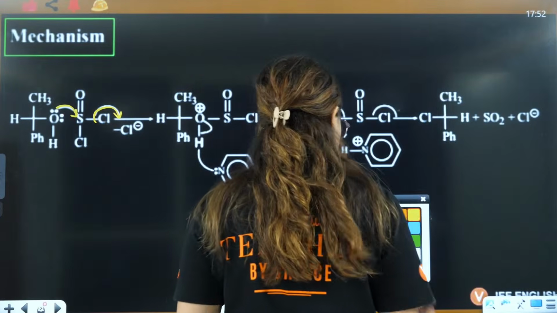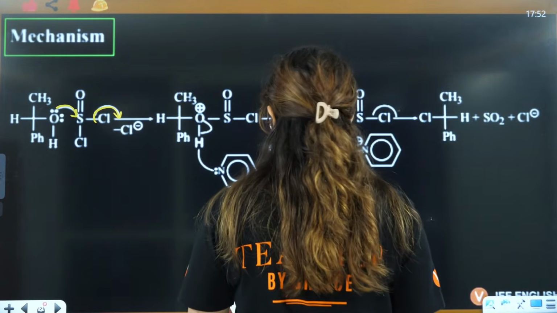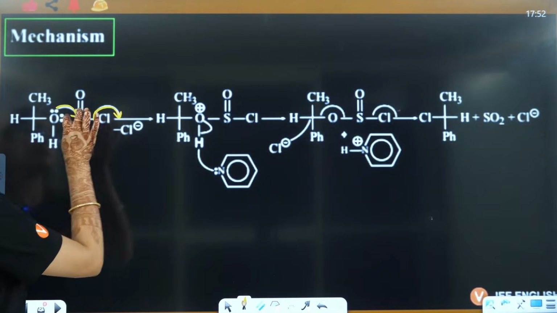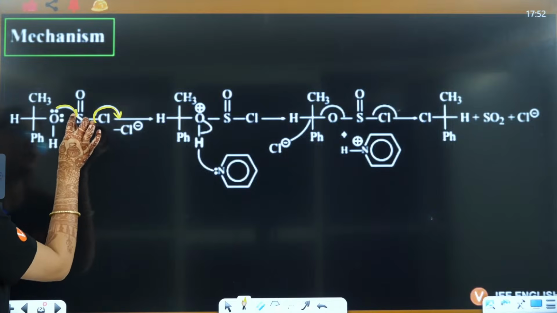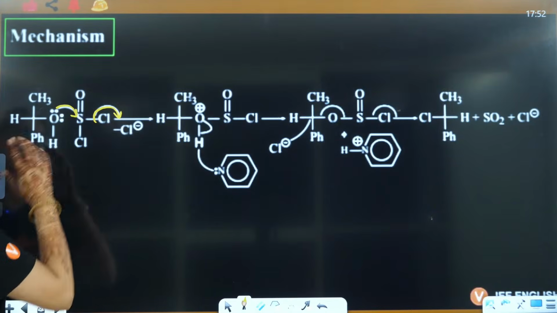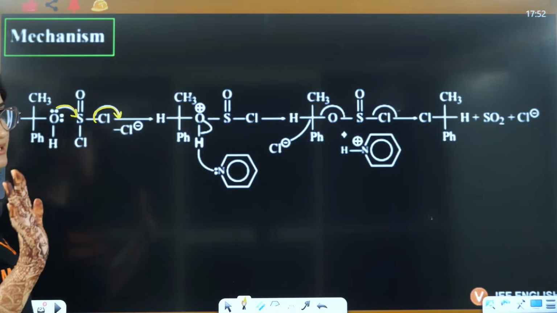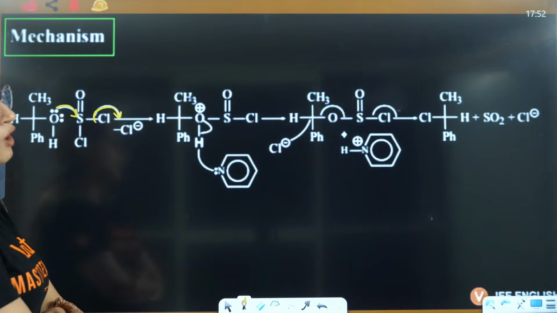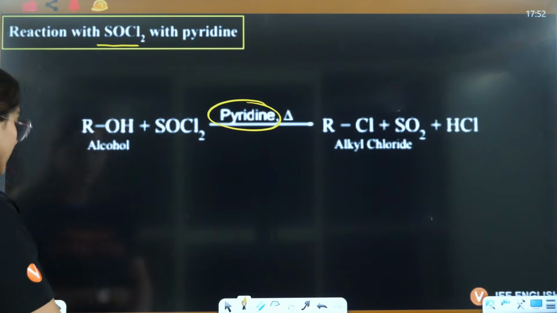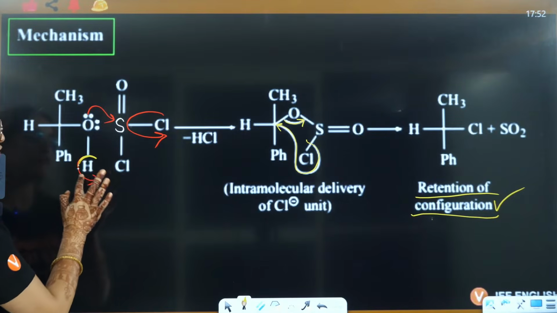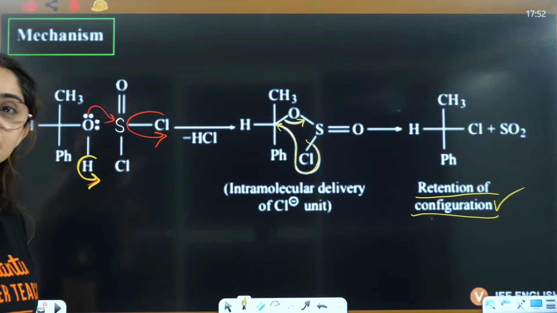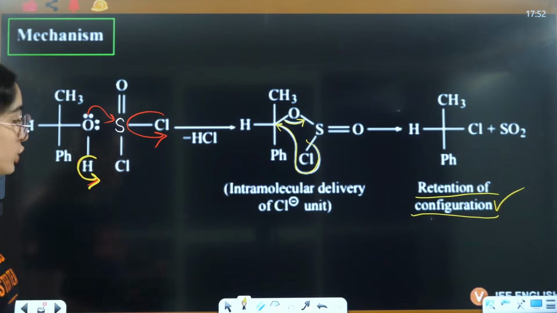This Cl negative will leave from this side. Now see, oxygen is attached to this sulfur, with a double bond O and Cl. Here you have H, and only Cl negative has left. Here this hydrogen also left. Why? No one else is there to capture this hydrogen.